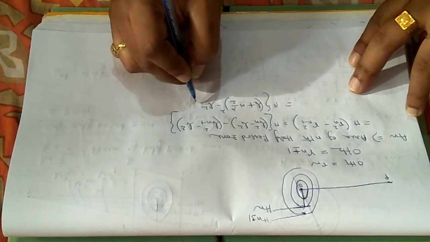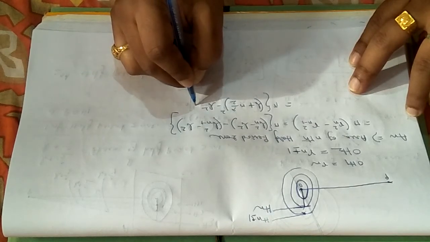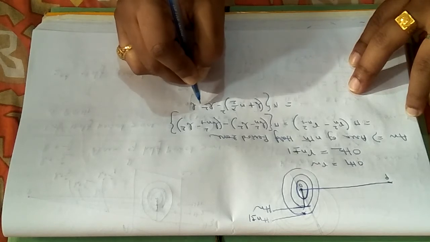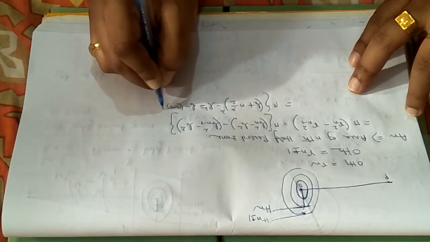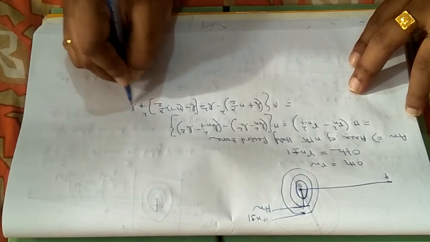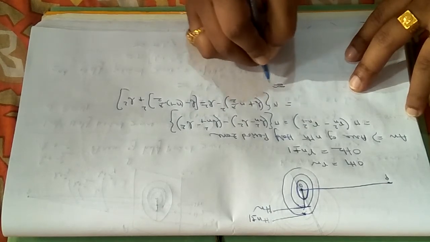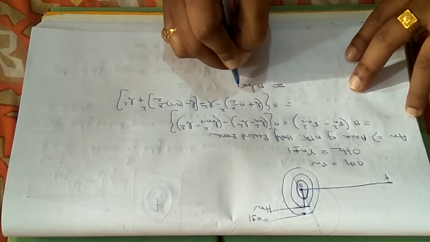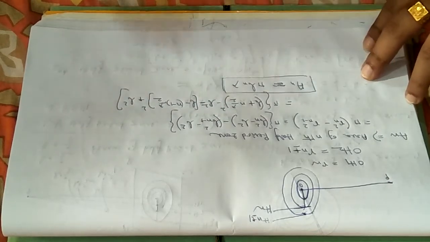Bn minus 1 square means it will be b plus minus n minus 1 into lambda by 2 whole square minus b square. B square will cancel out, and finally, neglecting the higher order terms, you will be getting a term pi into bn into lambda. This is An, the area of any arbitrary nth half period zone.